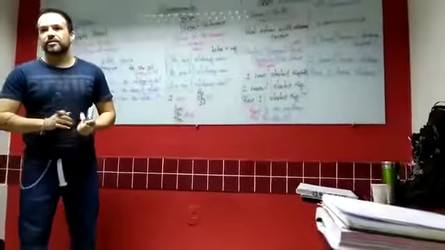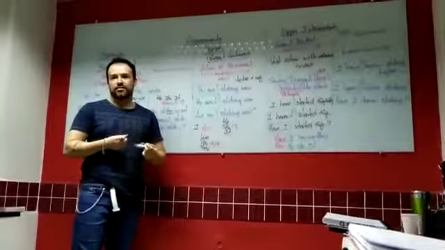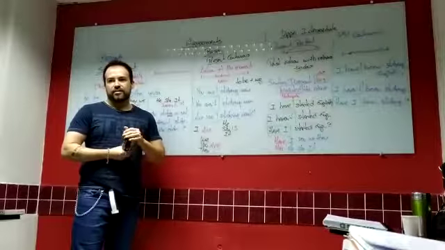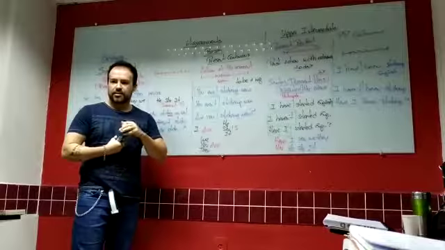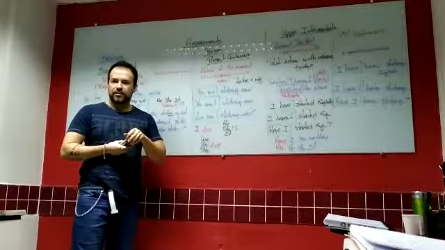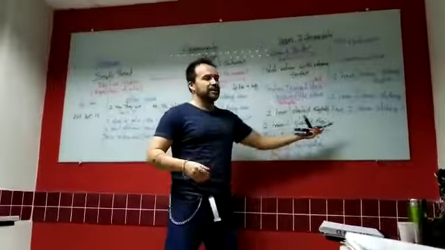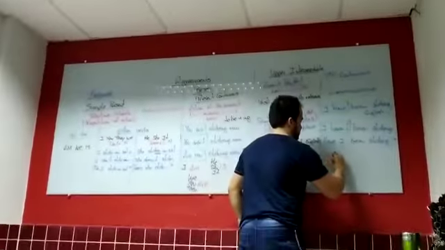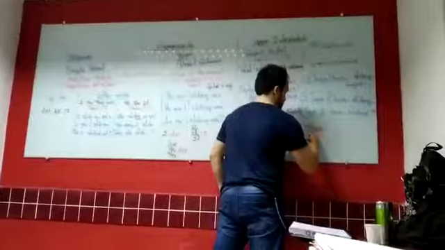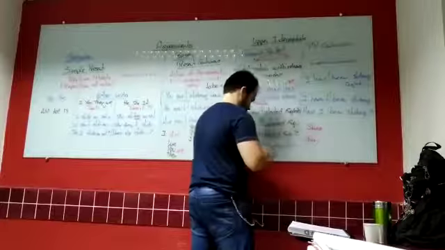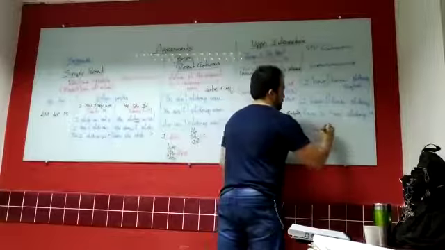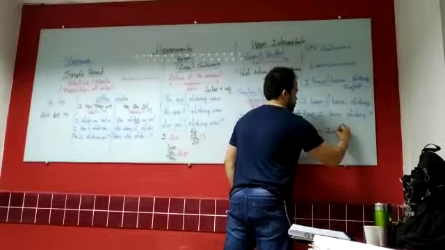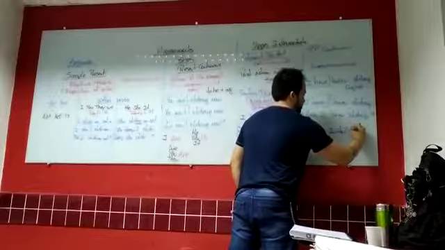Actually, there are two other parts of our action. Since and for. Since and for you can use in both. It doesn't matter. The difference is that since marks the initial time.